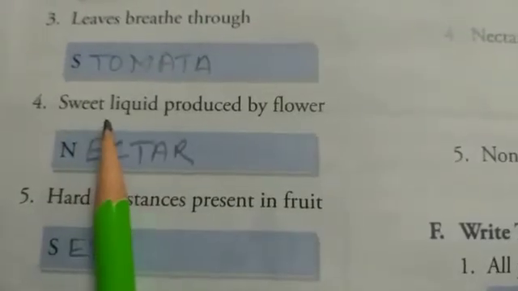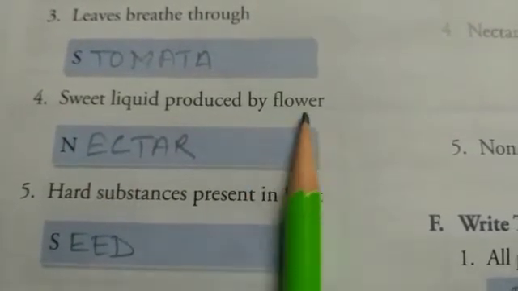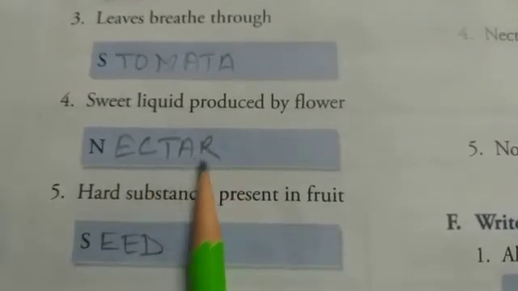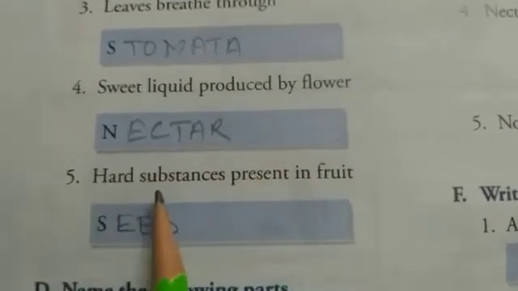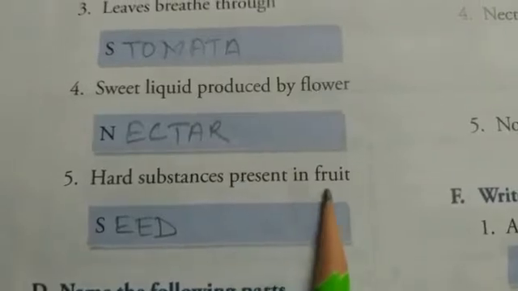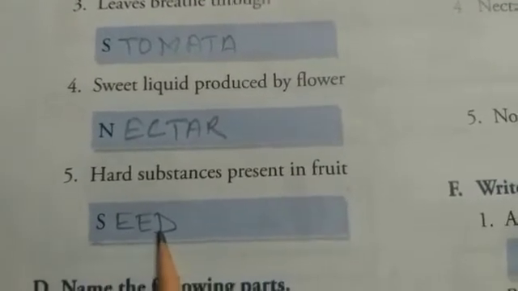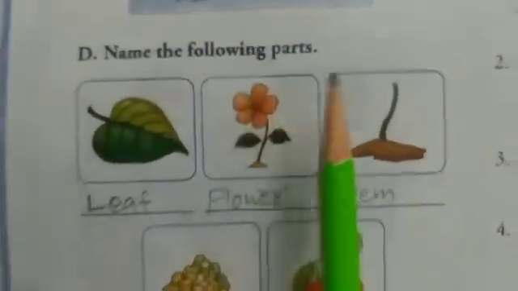Sweet liquid produced by flower is nectar. Number 5, hard substances present in fruit are seed. Okay. Now question number D, name the following parts.